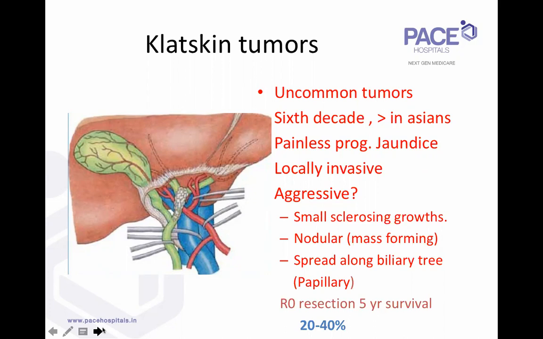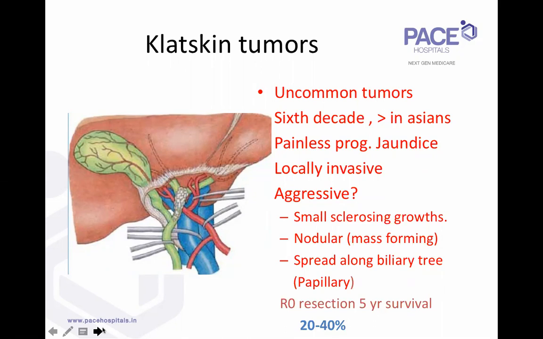The typical presentation is painless progressive jaundice. So when you look at the literature, these lesions are variously described as having a high incidence of disseminated disease at presentation, sometimes locally very invasive and all that. The main reason is there are several morphological varieties of hilar cholangiocarcinoma, each of which has a different behavior.